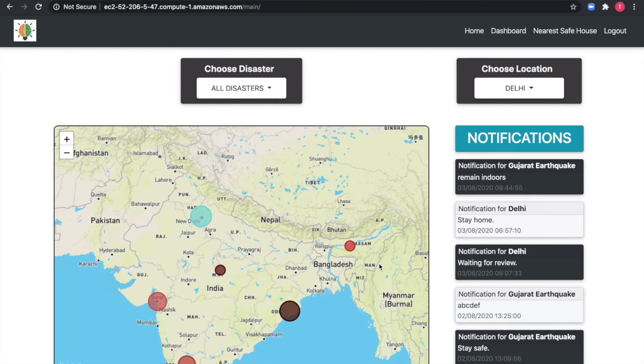This is the web portal that we have created. So this portal caters to the needs of victims and authorities. We have made this website very user-friendly so victims can view the precautionary messages sent by the authorities and also find the nearest safe houses.